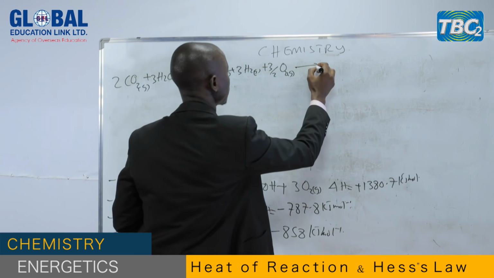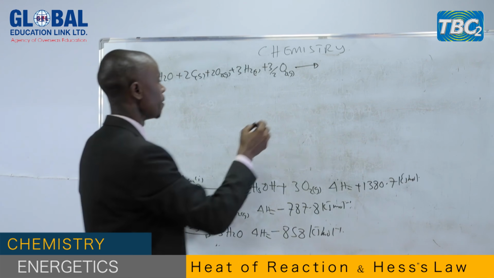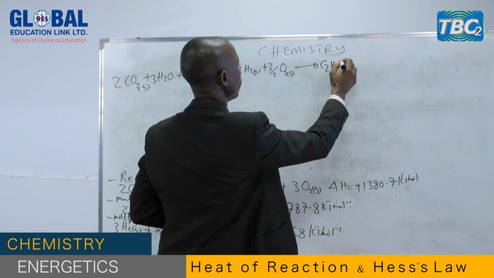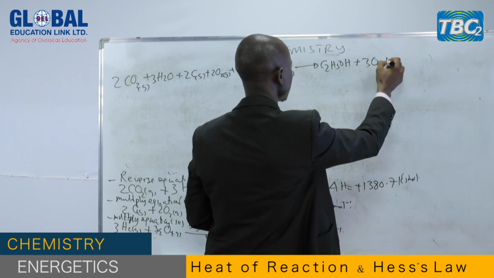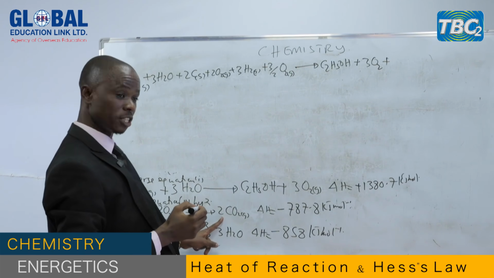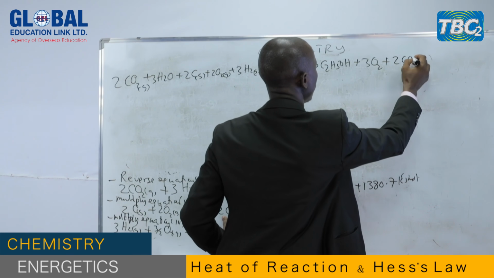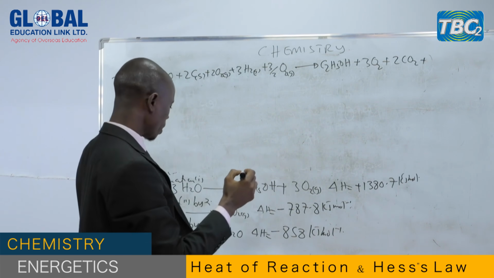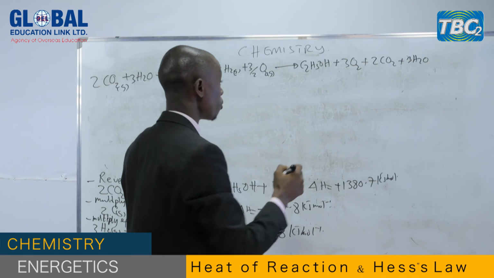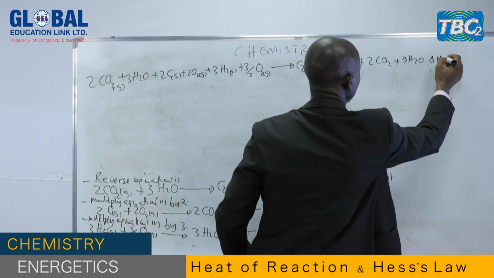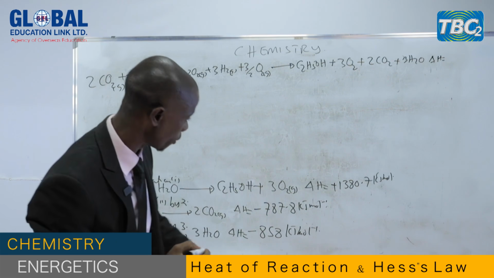Now, what are the products? The products here will be the first one, ethyl alcohol. The second one, 3 moles of oxygen gas. For the second equation, we have 2 moles of carbon dioxide. For the third equation, we have 3 moles of water. Now, from there, you sum also the enthalpy change for these 3 equations.